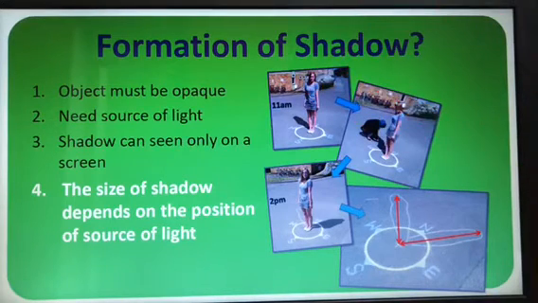How are the shadows formed? First of all, the objects must be opaque. Then they need the source of light. And the shadow can be seen only on the screen. The size of the shadow depends on the position of the source of light.